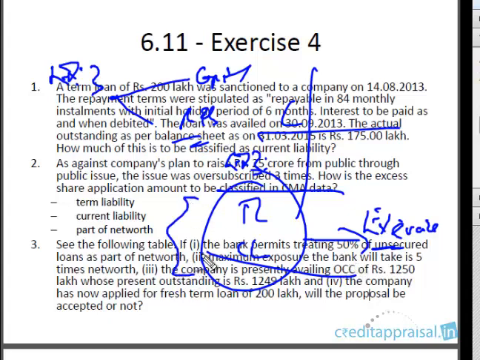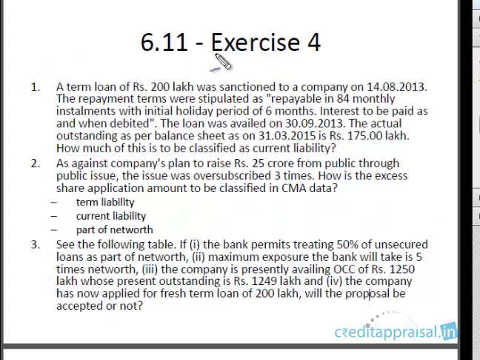So the first question is: a term loan of 200 lakhs was sanctioned to the company on 14/8/2013. The repayment term is stipulated as 84 monthly installments with an initial holiday period of 6 months, and interest is to be paid as and when debited. This is the sanctioned stipulation, and the loan was availed on 30/9/2013. The actual outstanding as per balance sheet as on 31/3/2015 is 175 lakhs. So how much of this is classified as current liability?